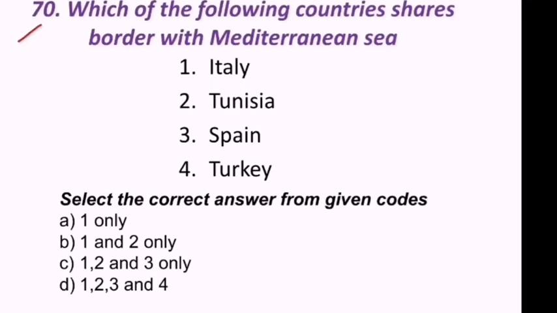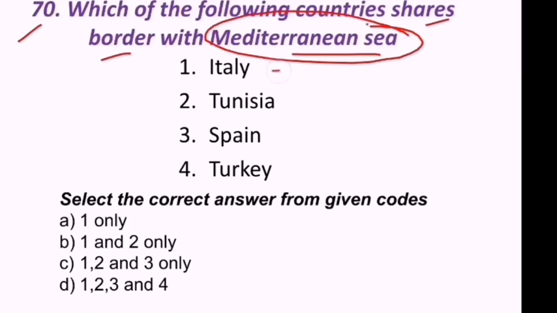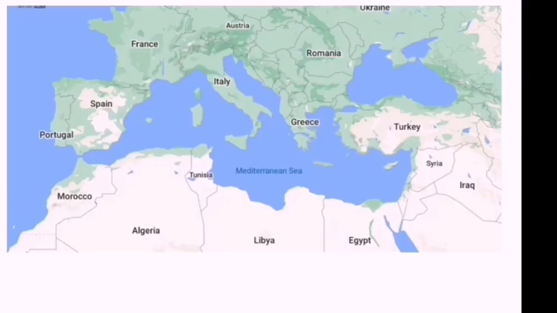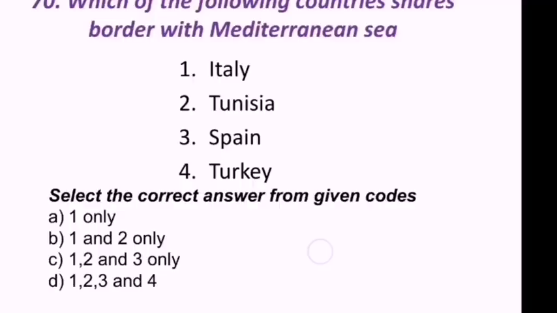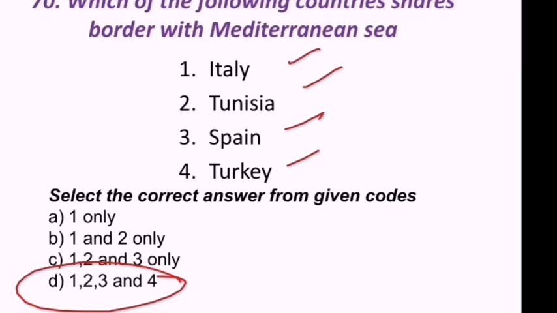70th question. Which of the following countries shares border with Mediterranean Sea? From this Mediterranean Sea we can expect a question. That's why Italy, Tunisia, Spain and Turkey. Out of these, which are sharing border with the Mediterranean Sea? Look at the map here. Italy is there, Tunisia is there, Spain is there. From this side Turkey is there, Greece is there. Hence we can say Italy, Tunisia, Spain and Turkey all are sharing the border with the Mediterranean Sea.